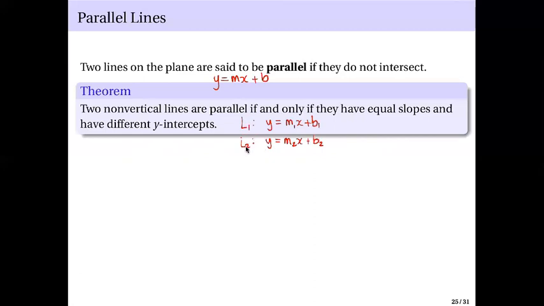These two lines here, L1 and L2, are parallel if and only if m1 equals m2 and b1 not equal to b2. Slopes are the same, y-intercepts are different.